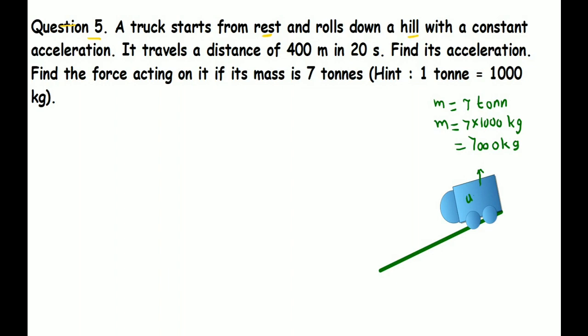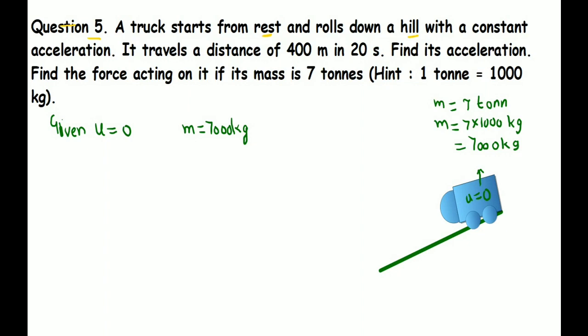Now it is given the truck was at rest. That means the initial velocity of the truck was zero, that is u is equal to 0. Correct? Now, it travels a distance of 400 meters, so we can write the distance. Where is the distance?